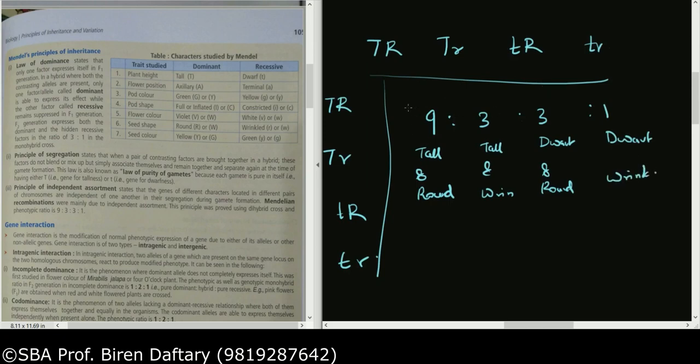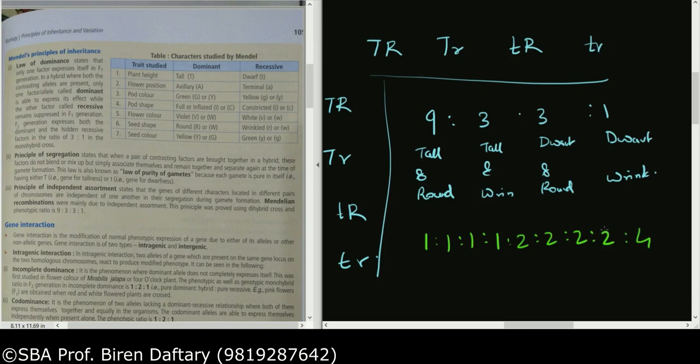I'm not going to do it over here, everybody knows this cross. This is the genotypic ratio. Phenotypic ratio, if you want, is slightly bigger: 1 is to 1 is to 1 is to 1 is to 2 is to 2 is to 2 is to 2 is to 4, correct? So that is about the law.